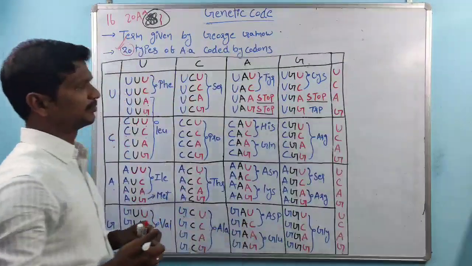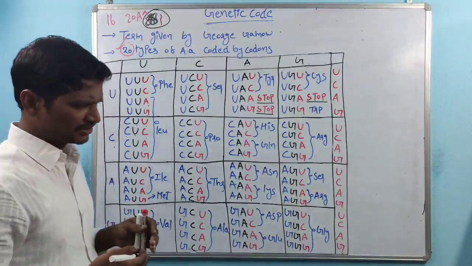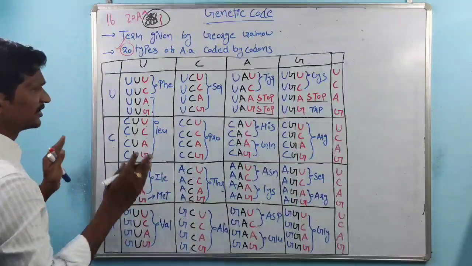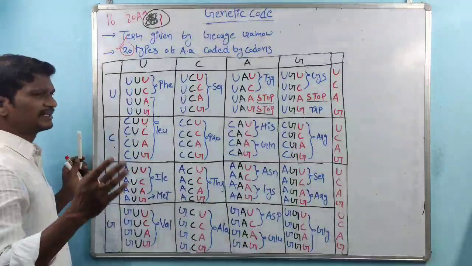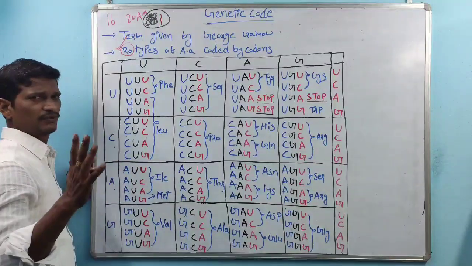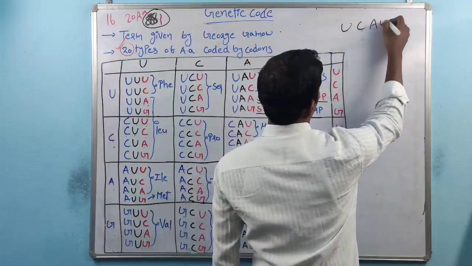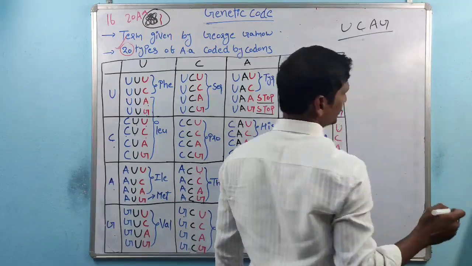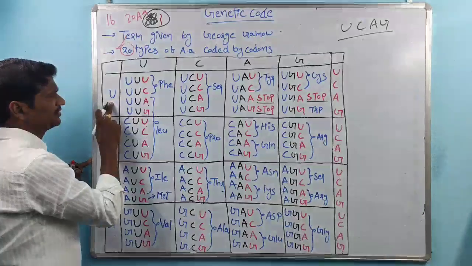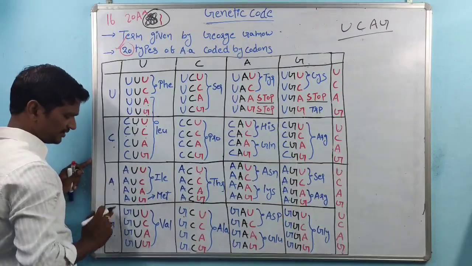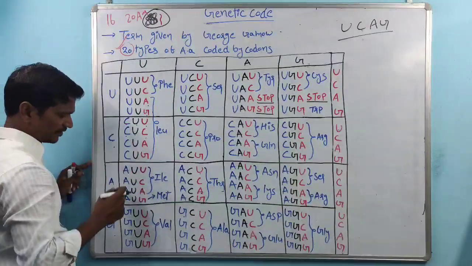This is the entire genetic code. So how does the genetic code form the codons? In the RNA structure, four nucleotides are there: U, C, A, G. The genetic code is always a triplet.